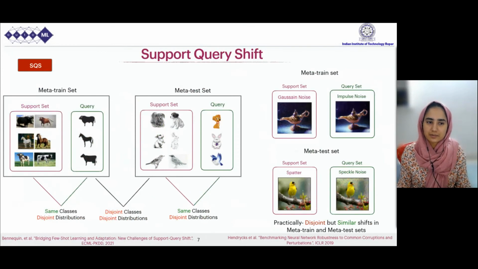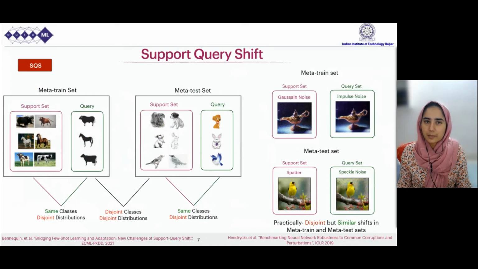A recent work has been published which proposes this setting. Here, the support set of the meta-train set has real images while the query set has mask images. And for the meta-test set, the support set contains sketch images while the query set has caricature images. So there are distributional disparities between the support and the query sets of the meta-train and meta-test sets.